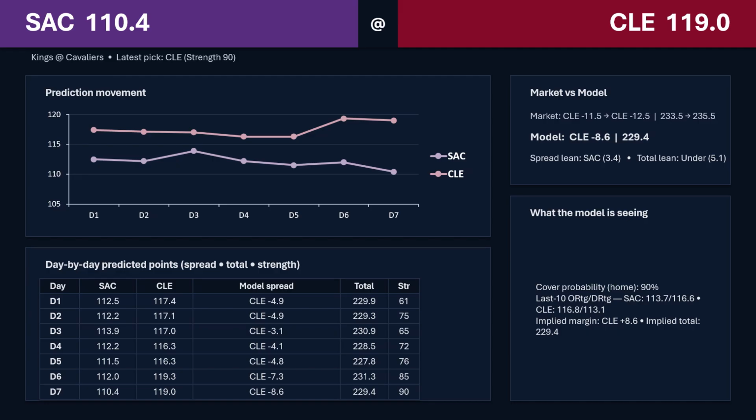But if you want to go strictly on a spread or on an over, I think I like the over just because both teams can score and neither team is fantastic at defense. So I can see this one getting into a shooting match for a while until Cleveland can pull away.